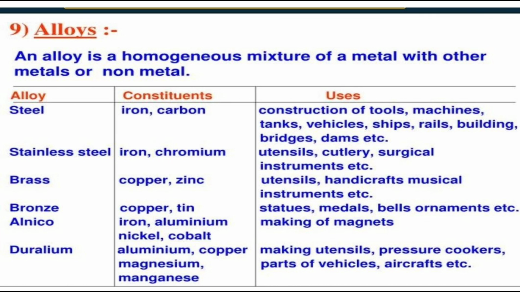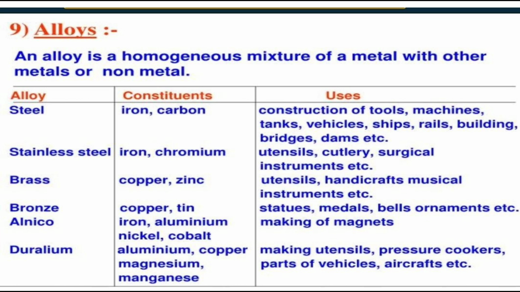The second alloy is stainless steel. Now what are the constituents of stainless steel? Iron and chromium, these are the constituents of stainless steel. You know, stainless steel utensils are used at our home, in our kitchens, and cutlery is also made up of stainless steel. Some surgical instruments are also made up of stainless steel.